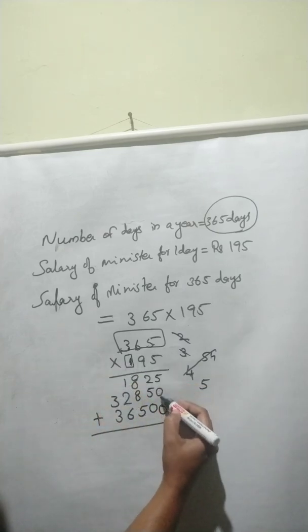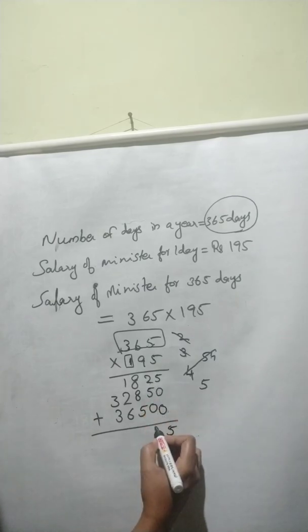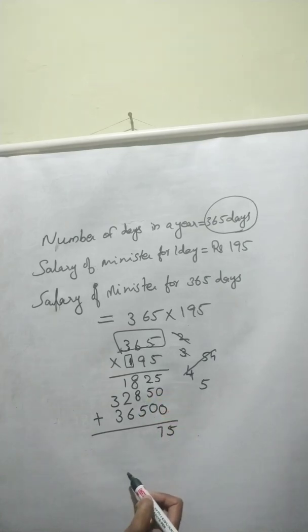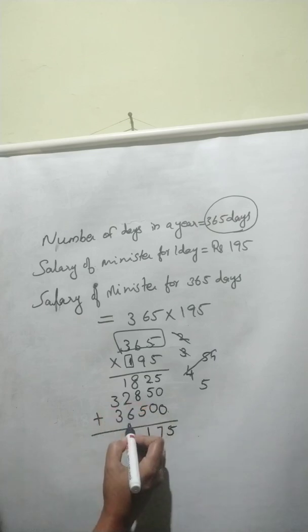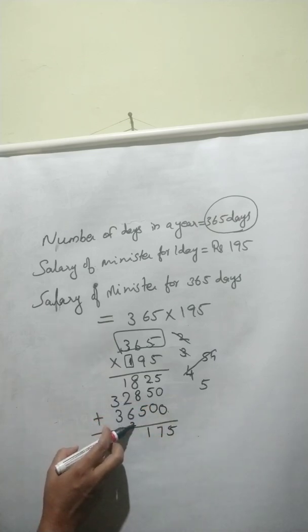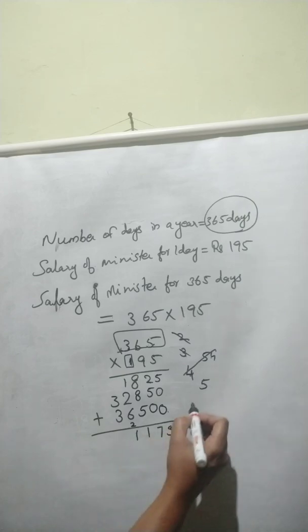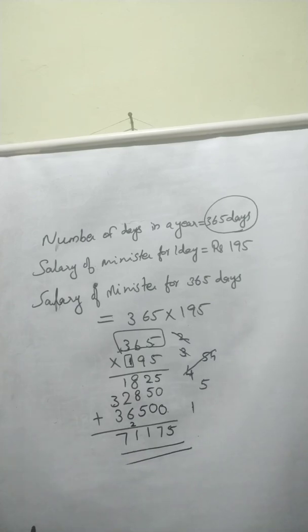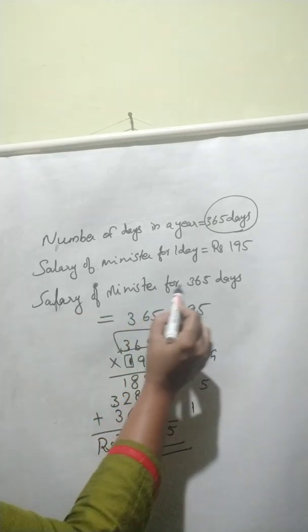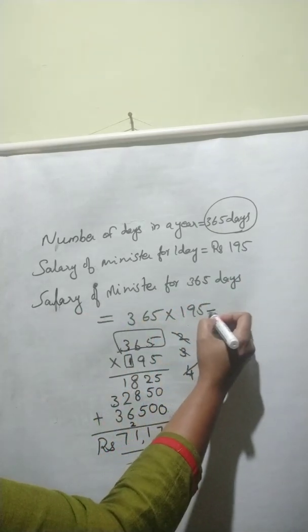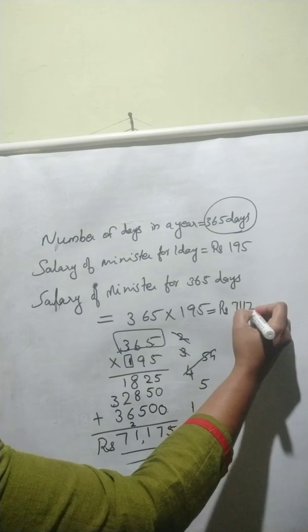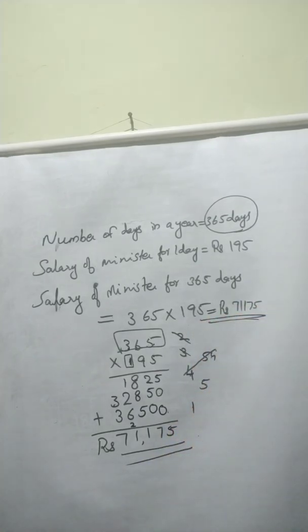That is 5. 5 plus 0, 0. 5 will be there. 2 plus 5, 7. 8 plus 8 is 16. 16 plus 5, 21. 2 will be there. Then 6 plus 4, 10. 10 plus 1, 11. 1 will be there. 3 plus 3, 6. 6 plus 1, 7. The answer is 71,175. So, salary of minister for 365 days is equal to rupees 71,175. Okay. It's very easy.